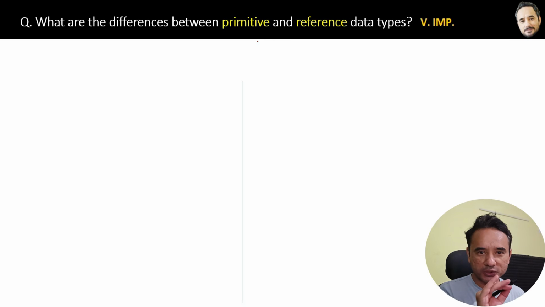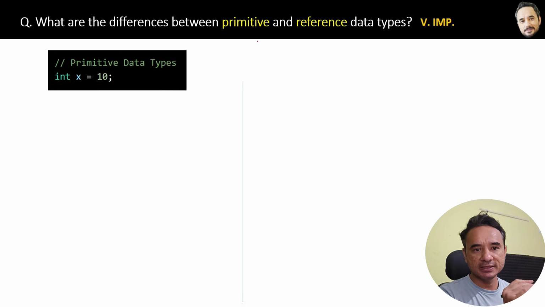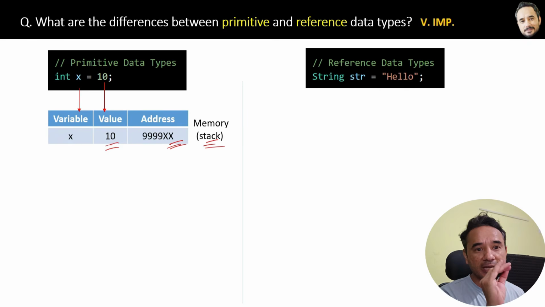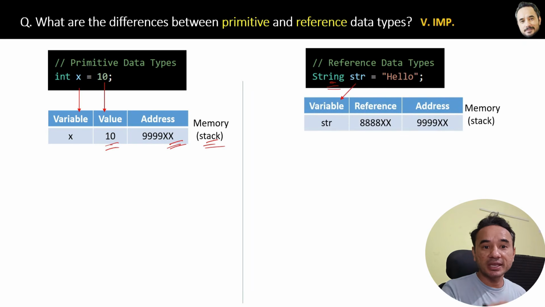Very important question. So if we have a primitive data type like this, then in the memory, the variable x and its value 10 will be directly stored at this address in the memory stack like this. Okay, but if we have a reference data type like this, a string in our Java program, then it will be stored something like this.